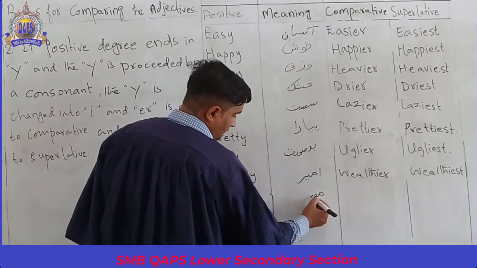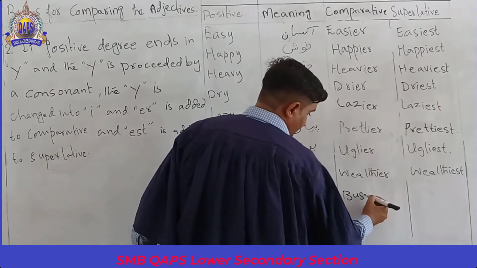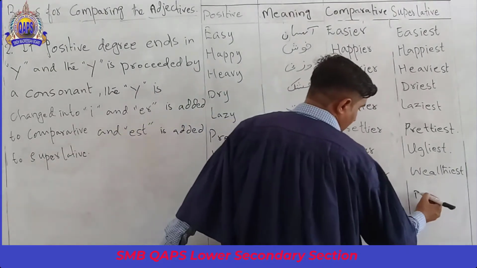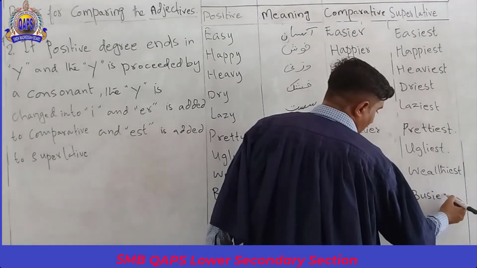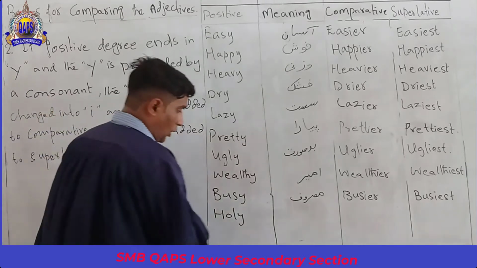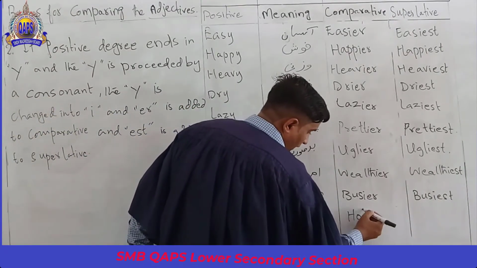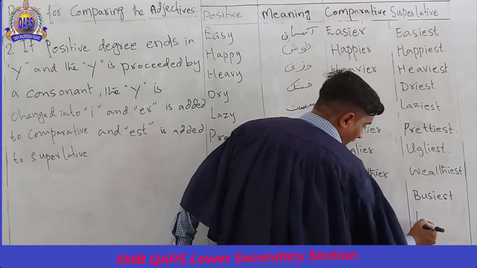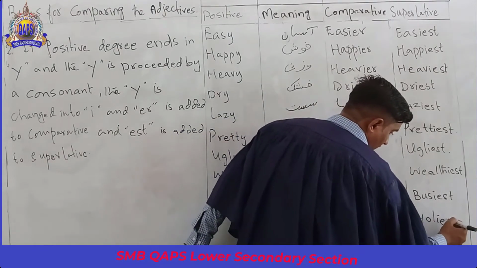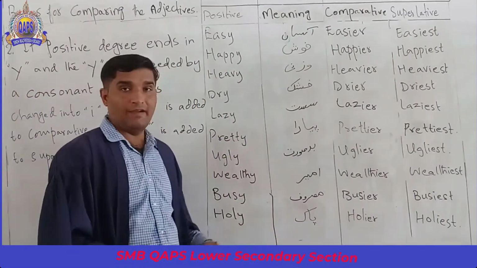Busy means occupied; busier, and the superlative degree is busiest. Holy means pure; holier, and the superlative degree is holiest. We have